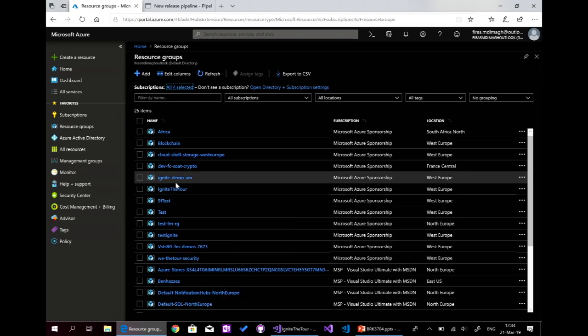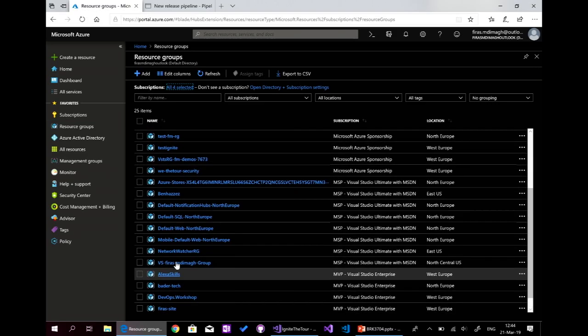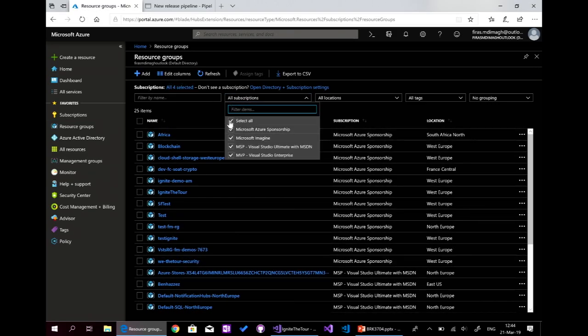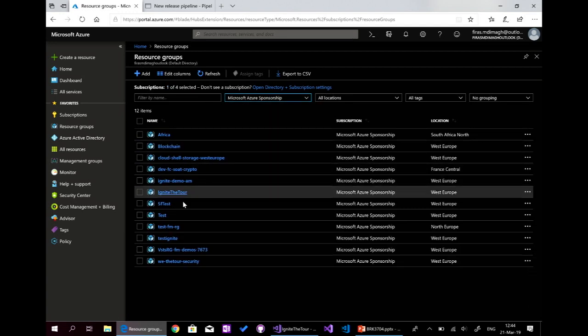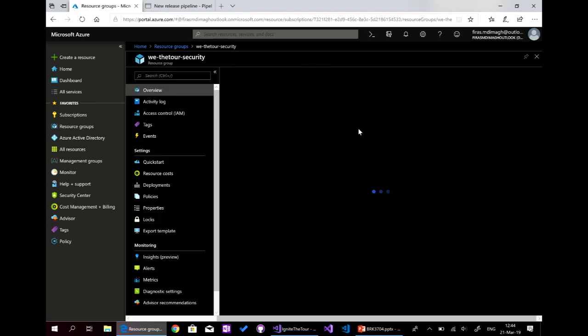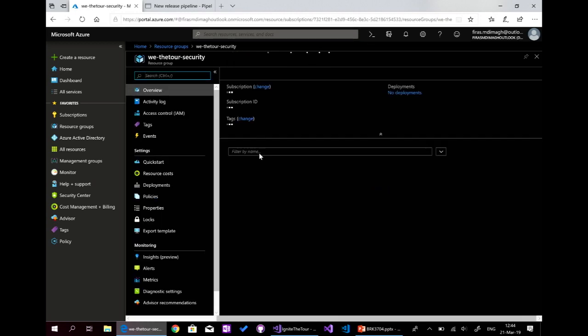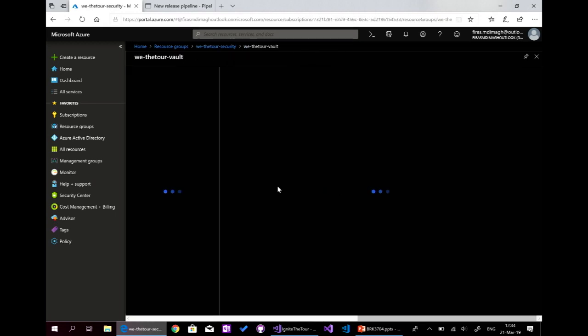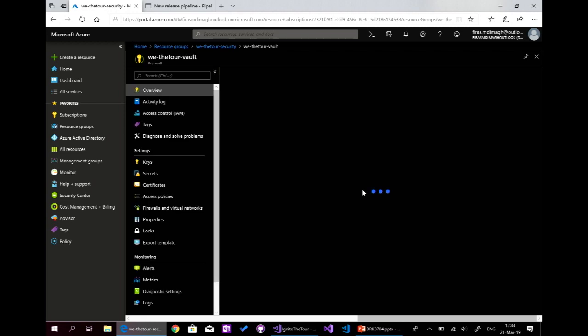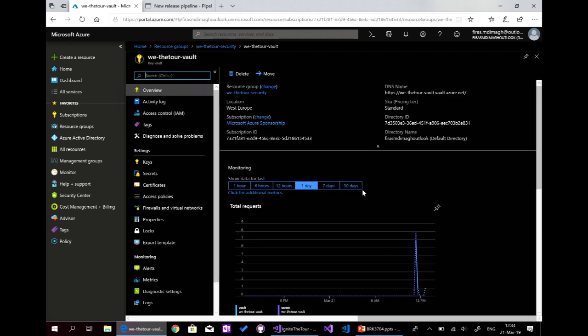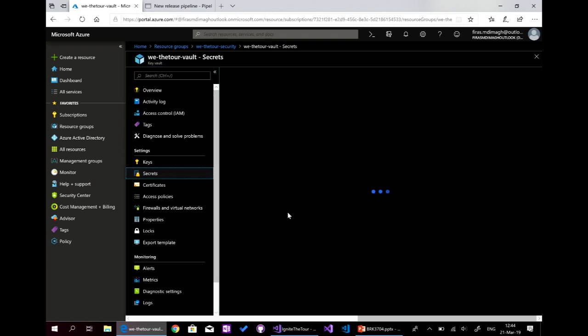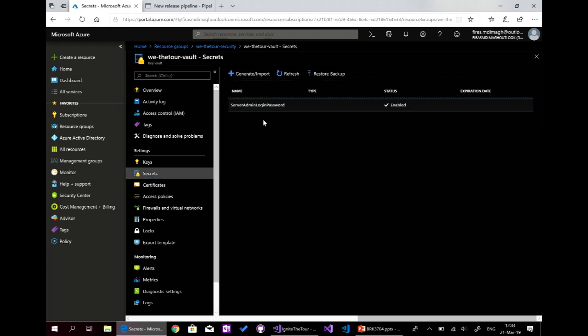So here, for example, I created this resource group for security, and I added the Azure Key Vault to hold our connection strings. In secrets, I've already added the server admin login password, and we can add certificates, other secrets and keys.